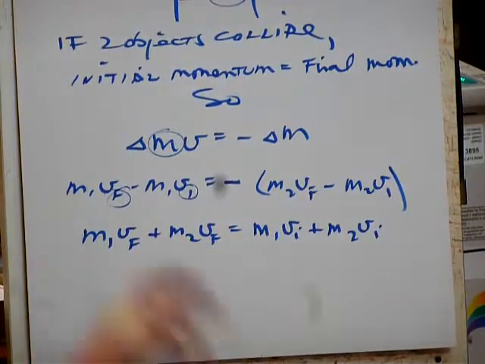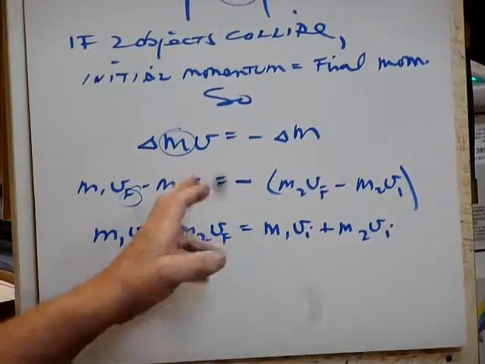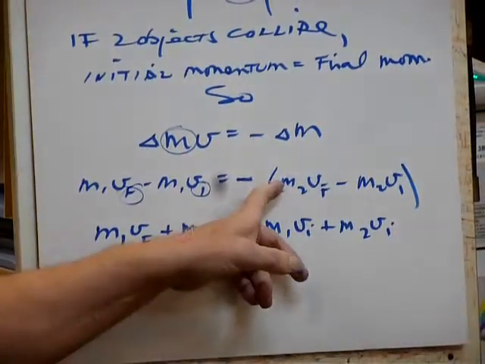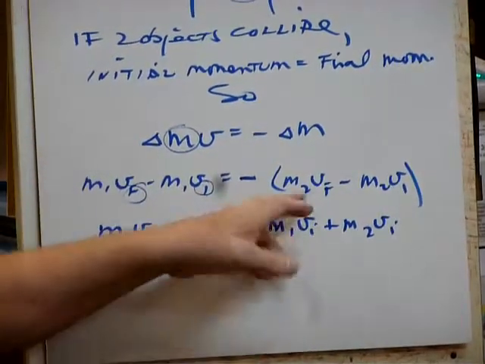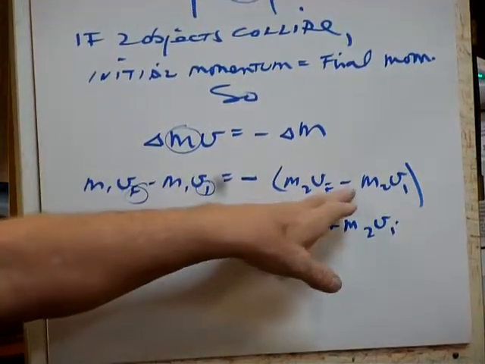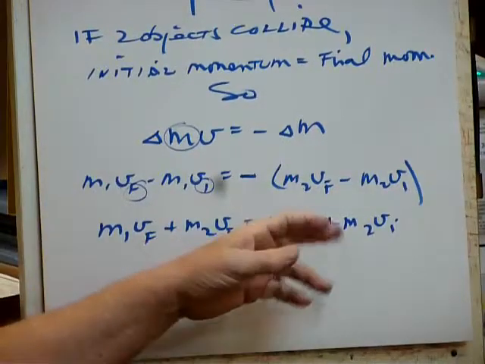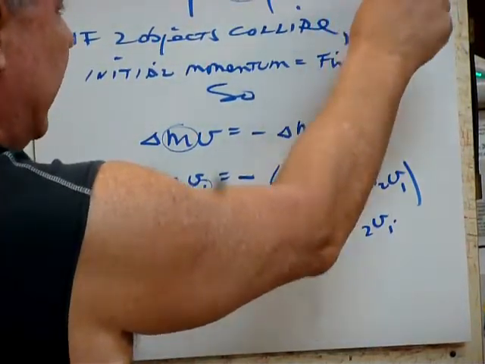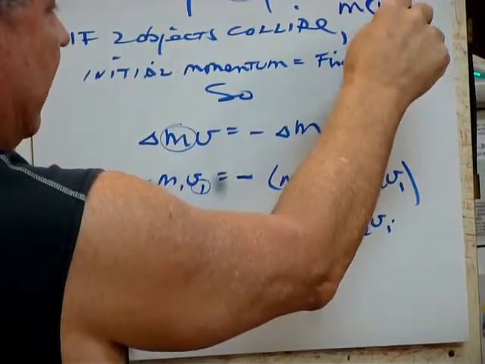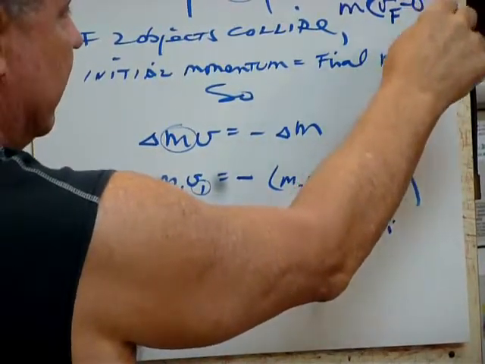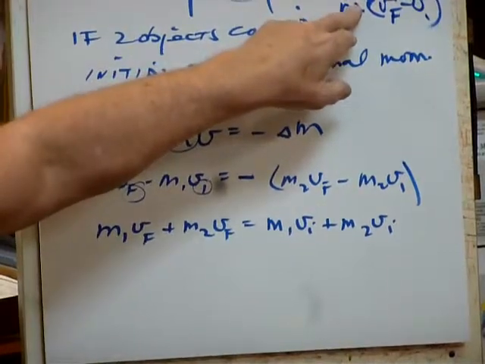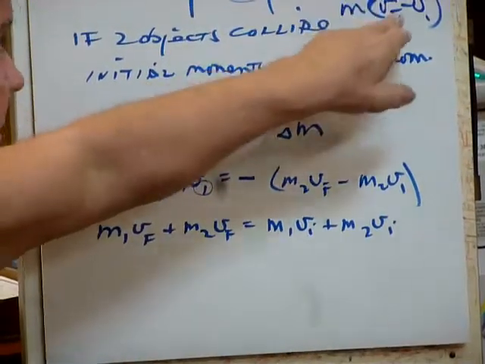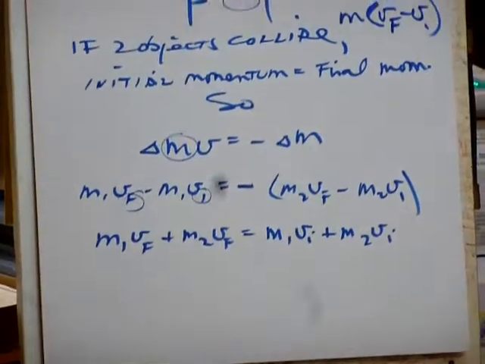Mass doesn't change. M1 V final minus M1 V initial. And then on the other side, we're going to have what? We're going to have M2 V final minus M2 V initial. On both sides, it's just M delta V, which breaks down into M times VF minus VI. Everybody okay with that? Delta V is just V final minus V initial.